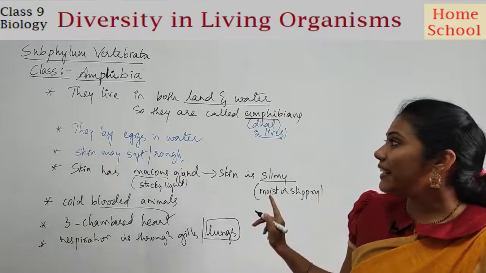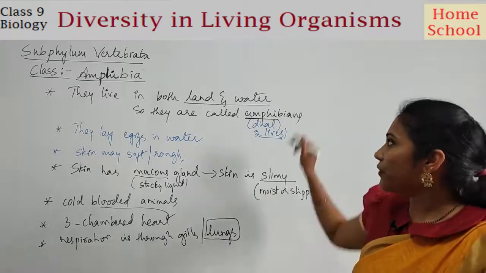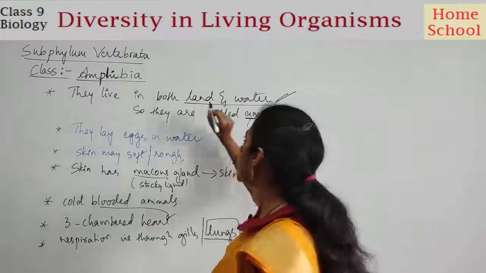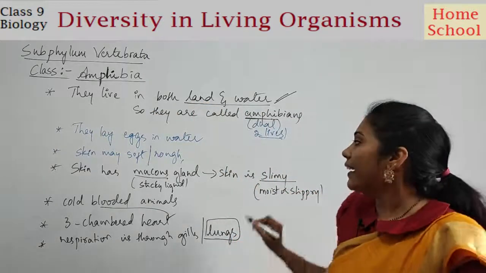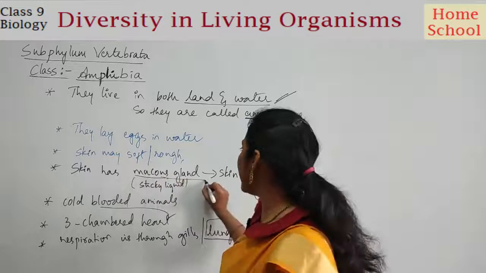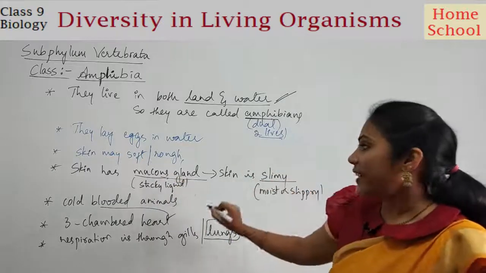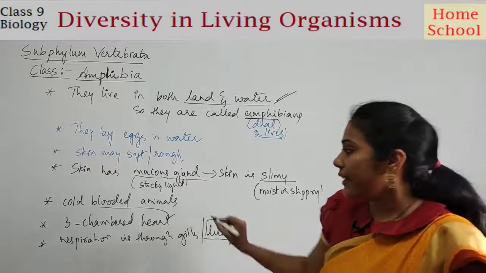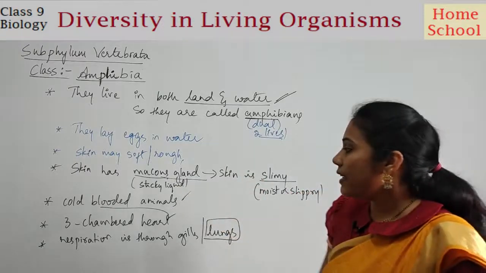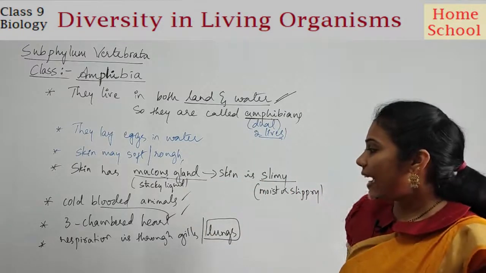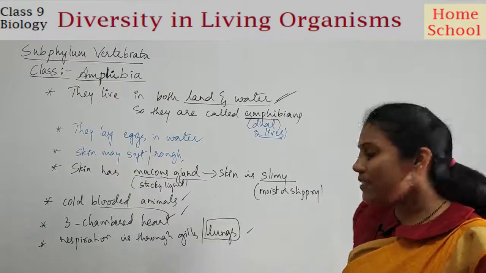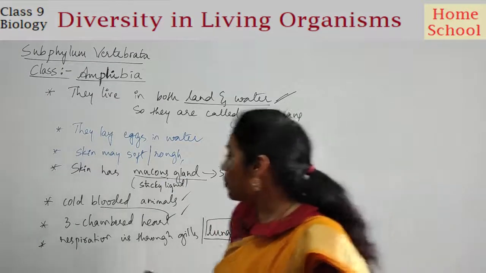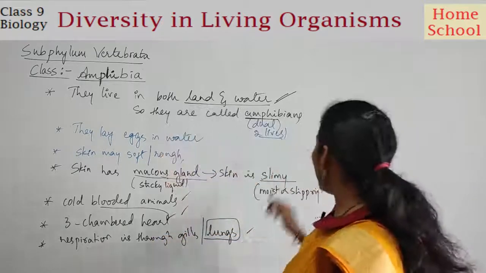So a very important characteristic that you should not forget is this one. They have a capacity to live in both land and water, right? And another one is they have mucus glands which secrete mucus, so the skin is slimy or slippery. They are also cold-blooded animals. They also have a 3-chambered heart and the respiration is through gills or lungs. Clear? That's all.